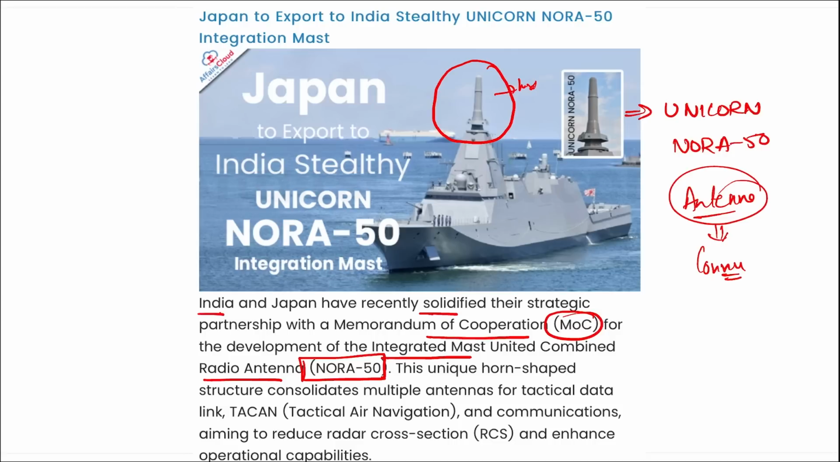and this will be used for communication purposes, right. The important thing for you to remember from the exam perspective is the name of it, that is Unicorn Nora 50, correct. And it will be supplied to India by Japan, right. Then remember the project includes joint research, development and technology transfer between both India and Japan. Beyond technological advancement, this partnership will strengthen the diplomatic as well as strategic ties between India and Japan, correct.